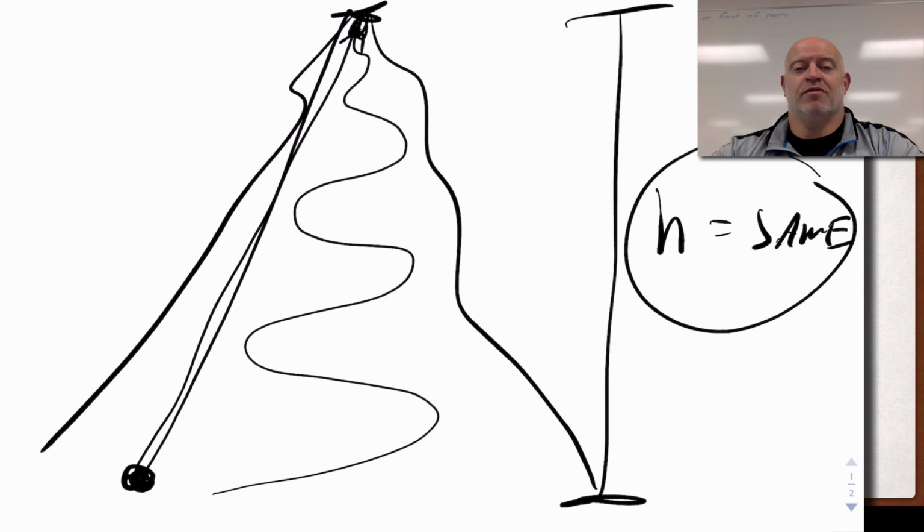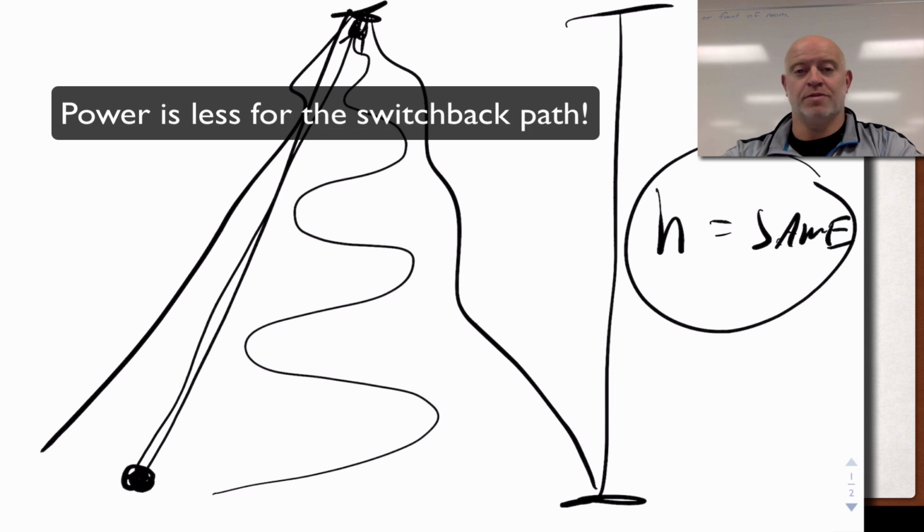Well, let's go back to the idea of a ramp. Before, we said we use ramps to reduce force, even though the work was not the same. Kind of the same idea here. A switchbacking road makes the path longer, so you can provide the same amount of work, but you're moving over a longer time period, switchbacking back and forth, a lot more distance. Because our distance goes up, our force goes down. So it's less force, and we have more time. So the overall power, or horsepower in a car, needed is much less.